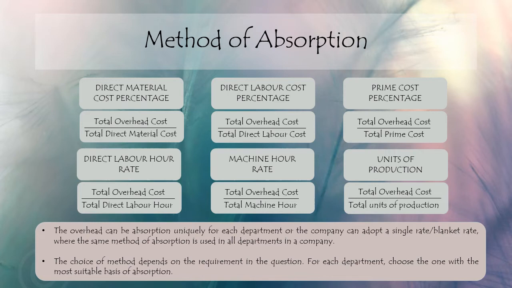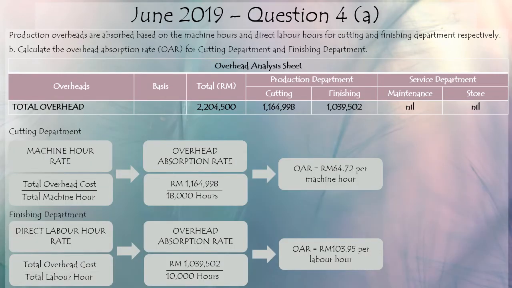Okay, so we look at the continuation of June 2019. How do we absorb our overhead? So far what we have calculated, we have found out that total overhead for production cutting department is 1,164,998. And the overhead for finishing department is 1,039,502. So how do we allocate these lump sum figures to each of the products that the department has produced?